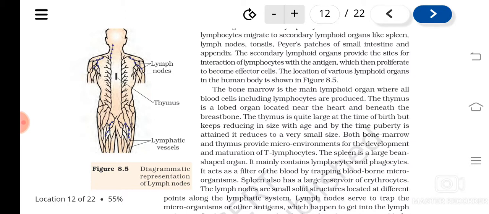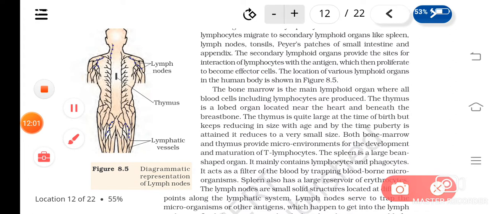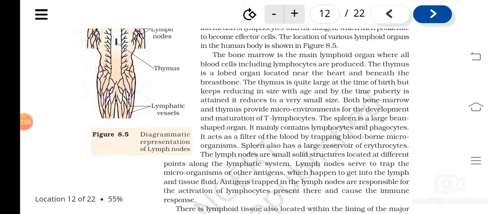Then I have told you about the secondary lymphoid organs, where the actual interaction of lymphocytes and the microorganisms takes place. So the first is the spleen. The spleen is a bean shaped organ, and it contains lymphocytes and phagocytes.